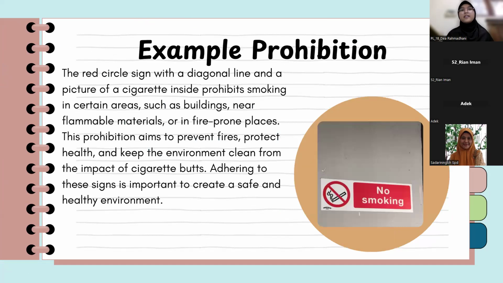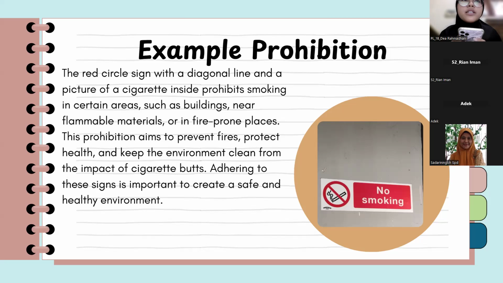The first example of prohibition is the red circle sign with a diagonal line and a picture of a cigarette inside. It prohibits smoking in certain areas, such as near flammable material or in fire-prone places.